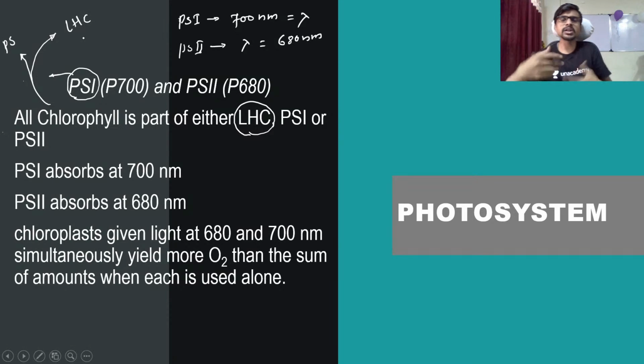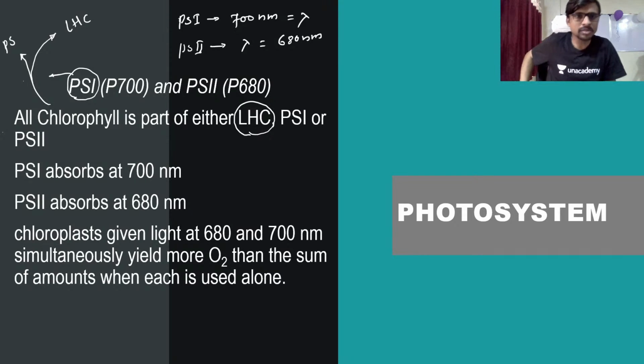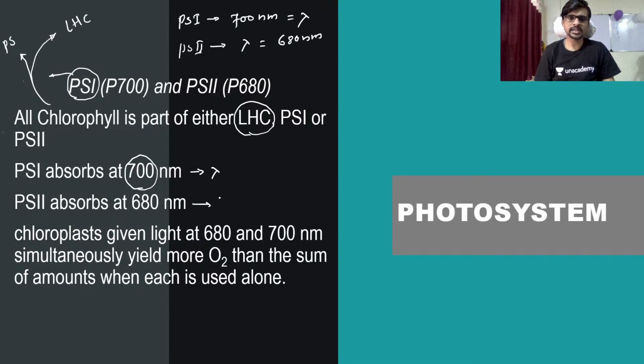Either they are involved in the absorption of light, or they are involved in the transport of electrons. So PS1 absorbs 700 nanometer wavelength, and 680 by PS2. Chloroplasts given light at 680 and 700 nanometer simultaneously yield more oxygen than the sum of the amounts when each is used alone.